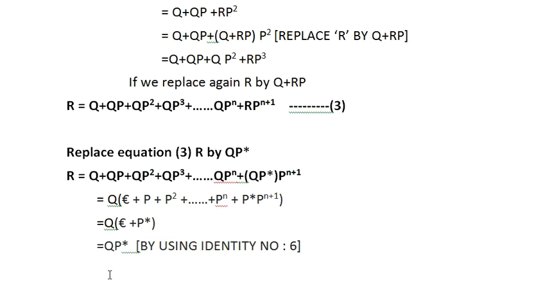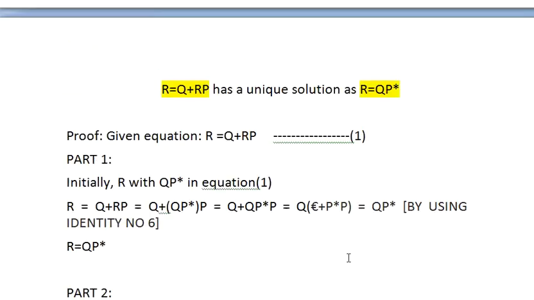Therefore I can say that r is equals to qp star, which is the only solution. Okay, only solution. So this is the final answer for our proof of Arden's theorem.